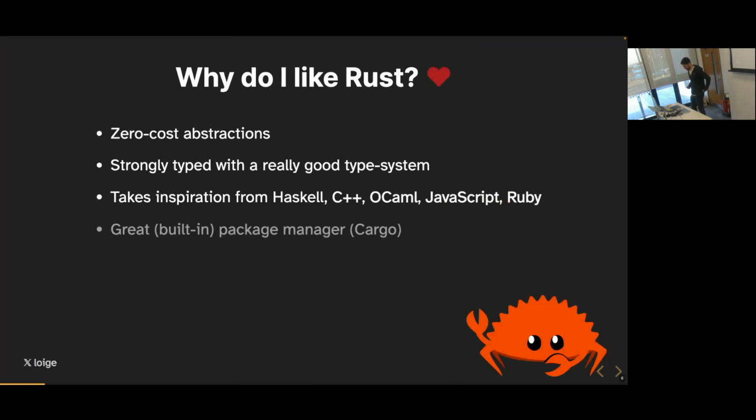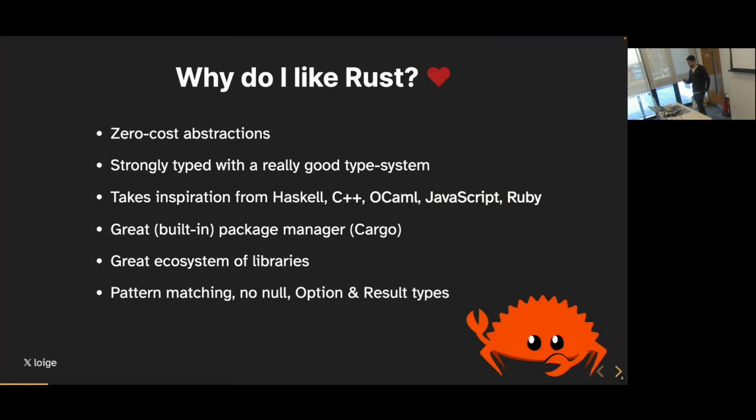starting to learn Rust. There is a package manager, and it comes built in with Rust. When you install Rust, you also get the package manager. If you use JavaScript, for instance, that will be the equivalent of NPM. Because of that, there is a great ecosystem of libraries already out there, probably not comparable yet to the size of NPM, but I've been using Rust for the last 4 years, and every time I needed a library, I was able to find it, and generally it's very good quality.